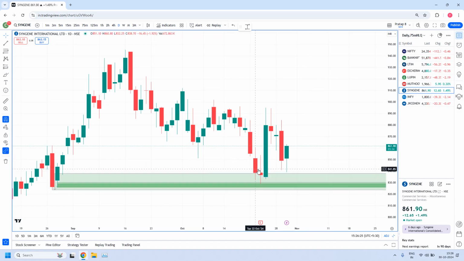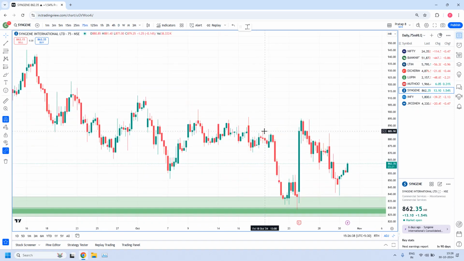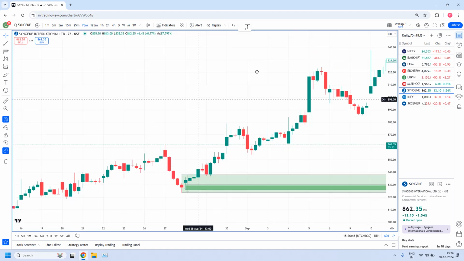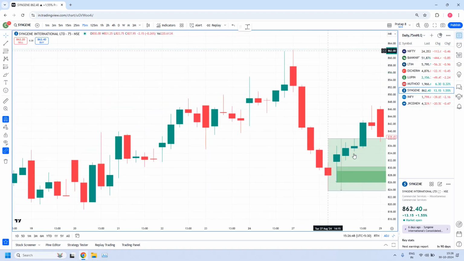Okay, next one is Syngene International Limited. So this is a daily high liquidity zone and it has a fine-tuned 5-minute zone. Sorry, this is a 75 minute high liquidity zone, not daily. A 75 minute high liquidity zone, but it has a fine-tuned 5-minute zone which is tested. I will show you. We didn't plan a trade in this stock because the fine-tuned zone is tested.